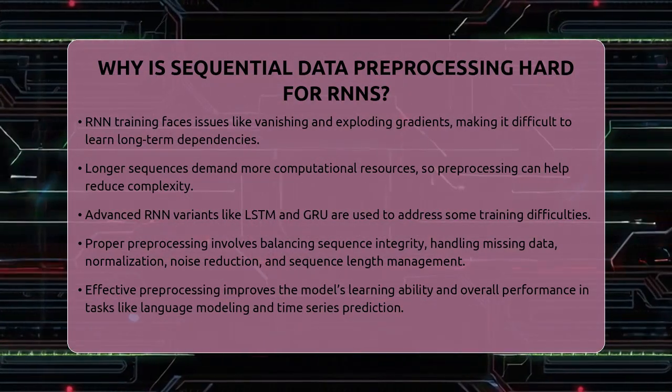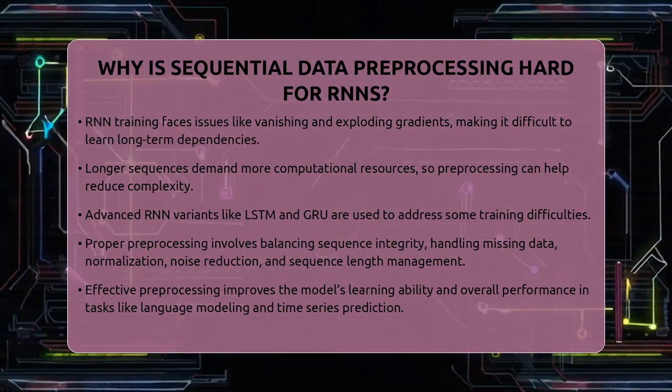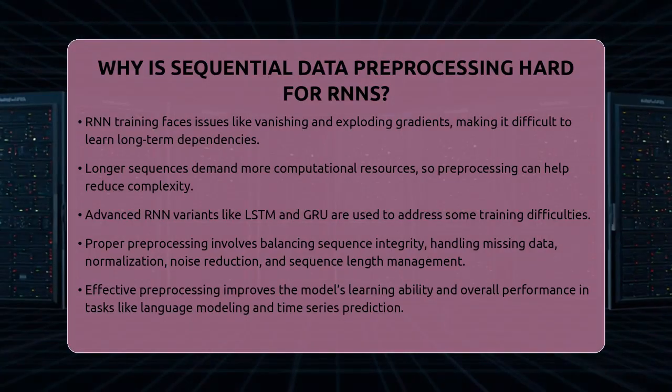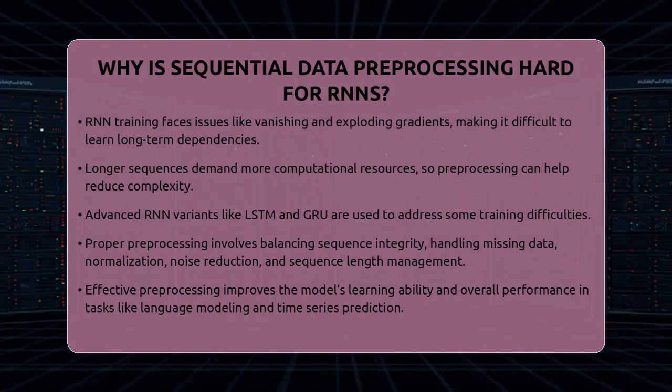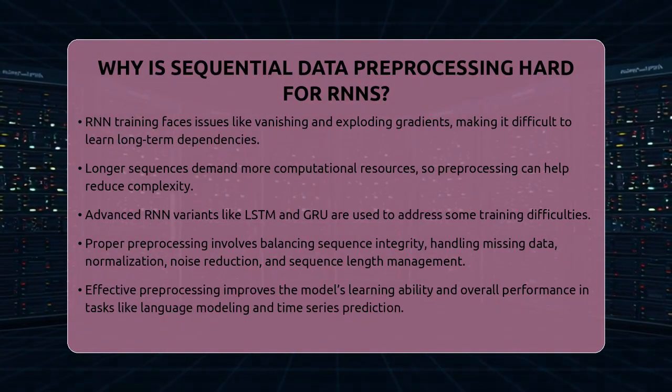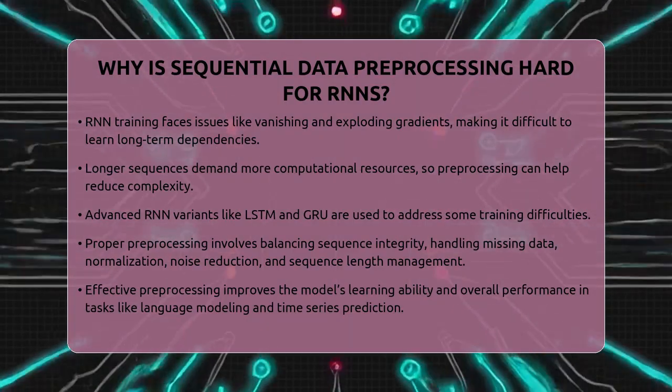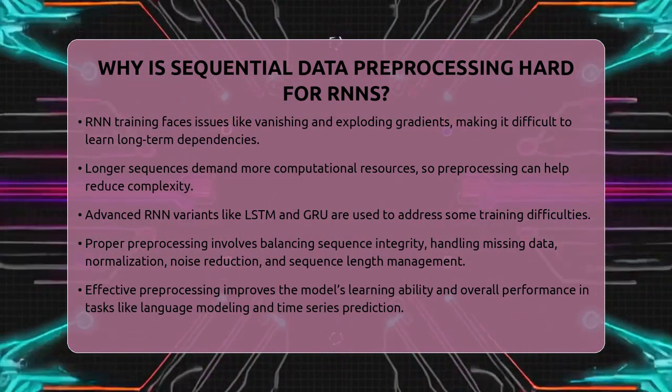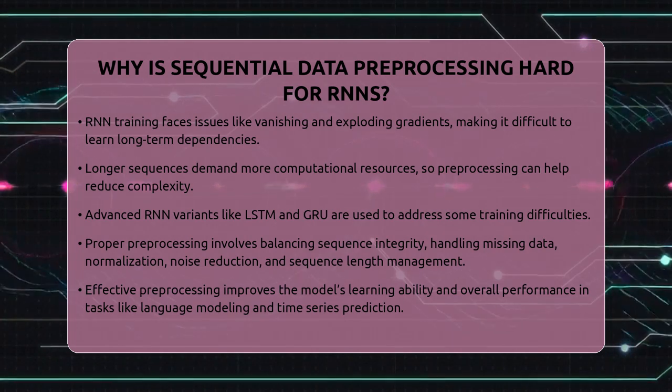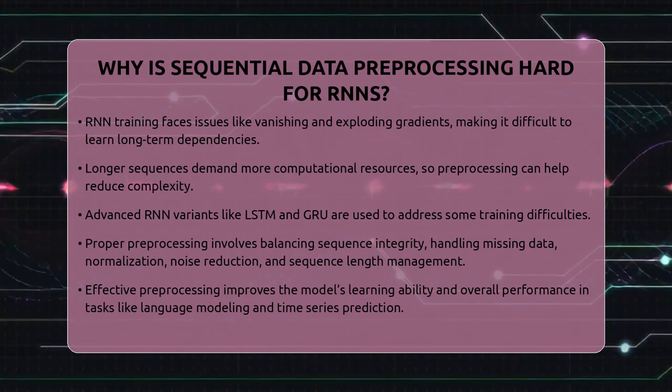Overall, preparing sequential data for recurrent neural networks involves many careful steps. It's about maintaining order, handling missing data, normalizing features, reducing noise, and managing long sequences. When done right, it helps the network learn better and perform more accurately.